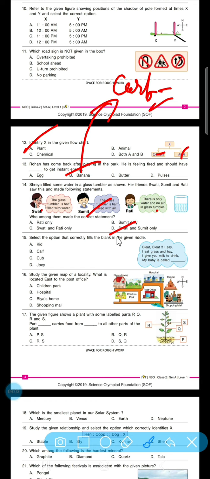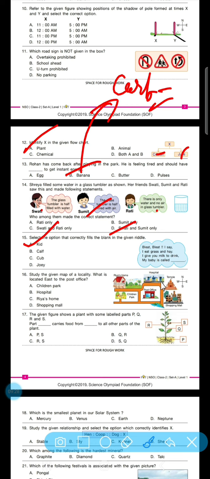Select the option that correctly fills the blanks in the given riddle. I bleat, I say baa, and I eat grass and hay, and I give you milk to drink, and my baby is called... calf. Okay, sorry, my baby is called kid, not calf, so here it is kid.